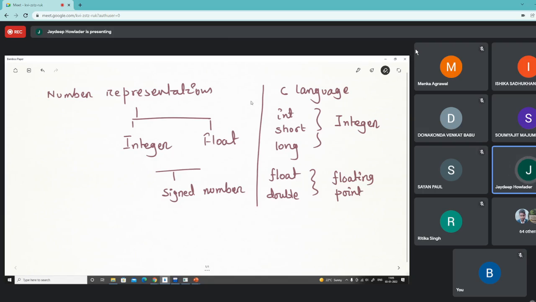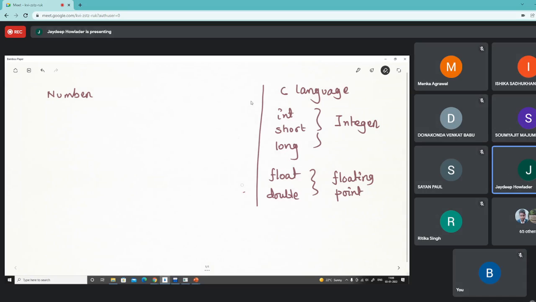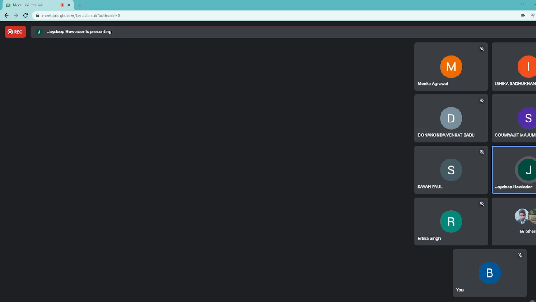Then we have some specifiers called signed and unsigned. Generally, when we define numbers in this way, like int, float, etc., they are considered as signed numbers. So by default, if I declare an integer, then the compiler understands that we are declaring an integer which is a signed number.